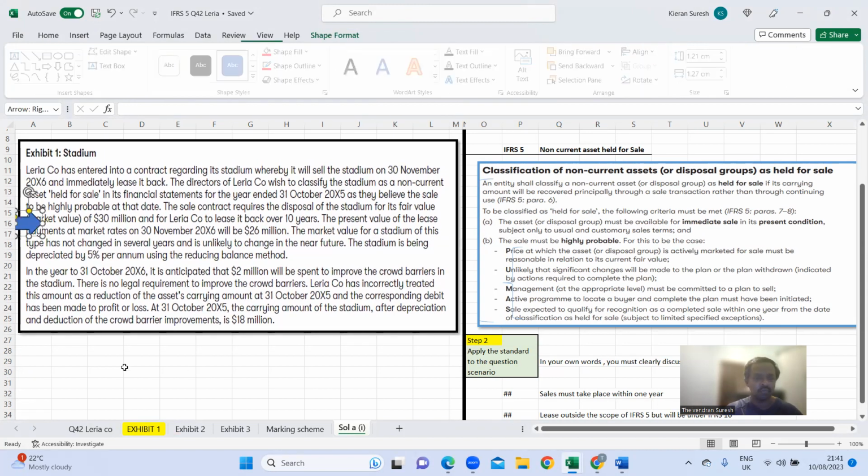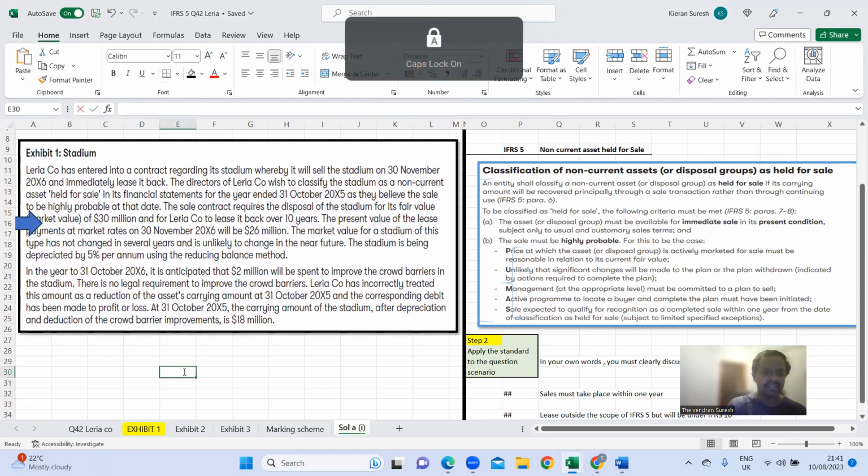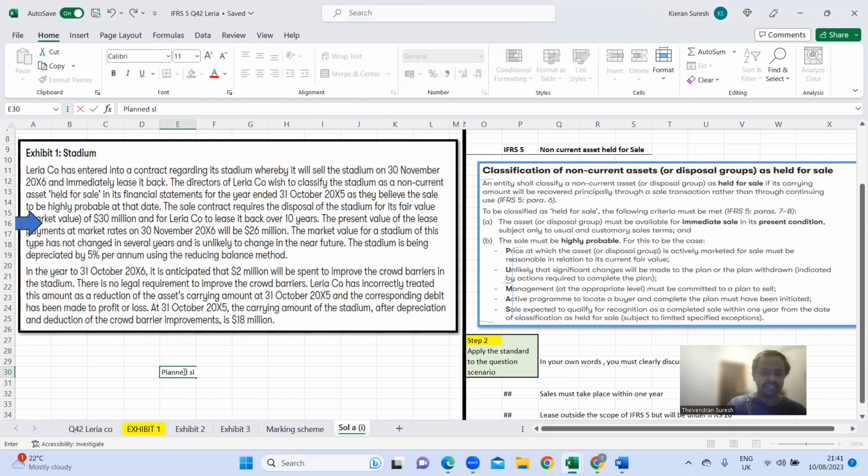Let me highlight the sale date. This is the planned, expected sale date.